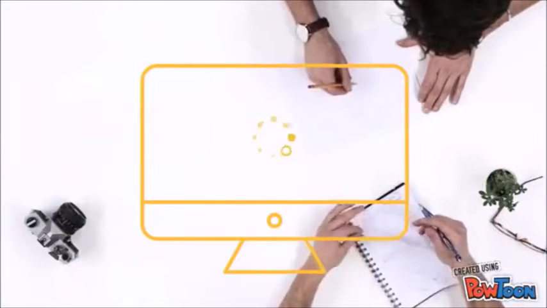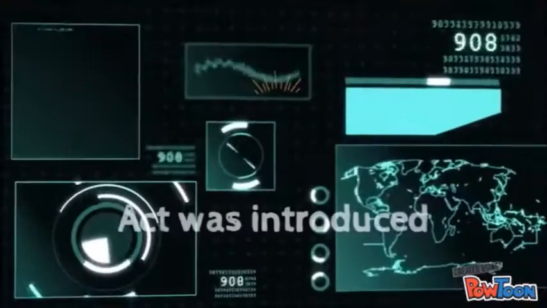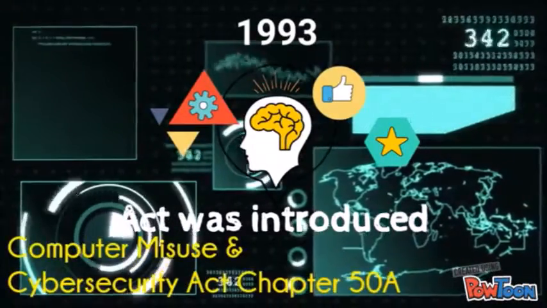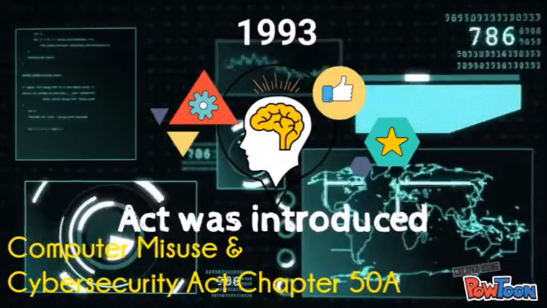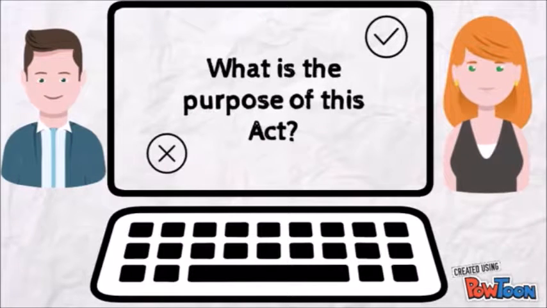Computer Misuse and Cybersecurity Act, Chapter 58. The Act was introduced in 1993 and was then renamed to Computer Misuse and Cybersecurity Act, Chapter 58 to include cybersecurity measures. So what is the purpose of this Act?